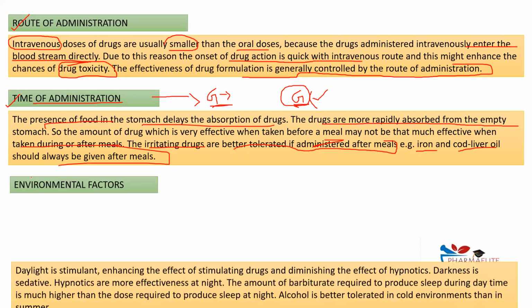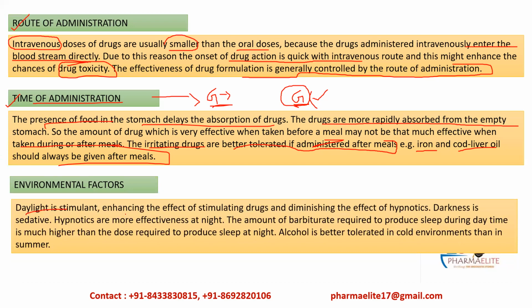Then next one is environmental factors. Daylight is a stimulant, enhancing the effect of stimulating drugs and diminishing the effects of hypnotics. And darkness is a sedative. Like hypnotics are more effective at night. The amount of barbiturate, that is any sedative, required to produce sleep during the daytime is much higher. Why? Because daytime, or daylight, is a stimulant. Then the dose required to produce sleep at night. Alcohol is better tolerated. This is another example. Alcohol is better tolerated in cold environments than in the summer.